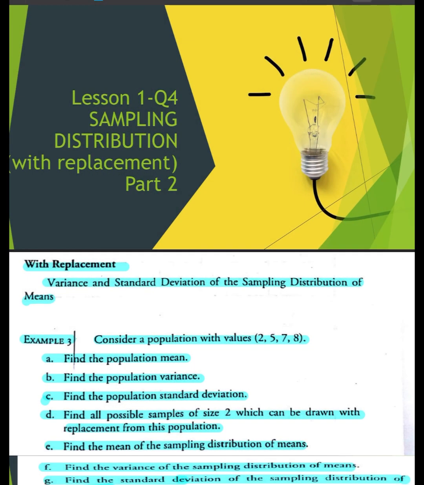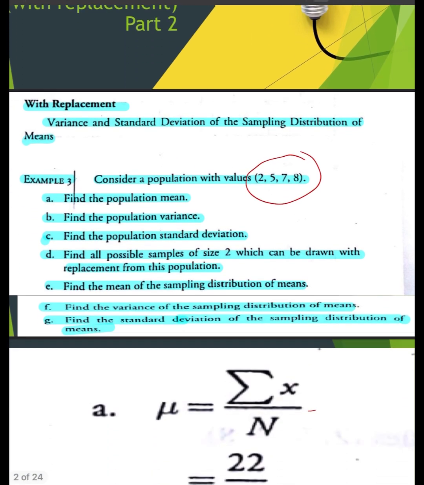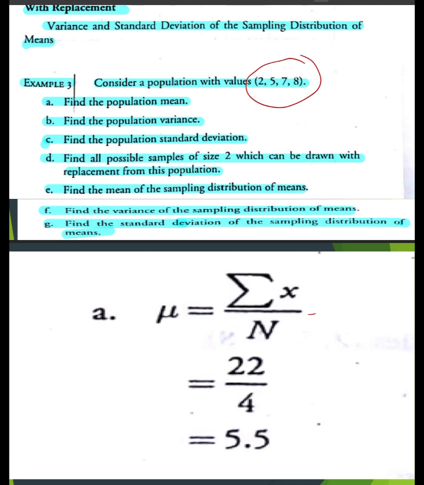To find the population mean, just find the sum of all the four values 2, 5, 7, 8, and then divide the sum by the population size 4. So here is the solution.